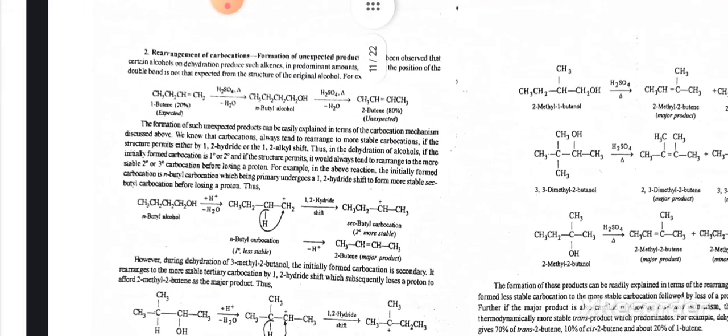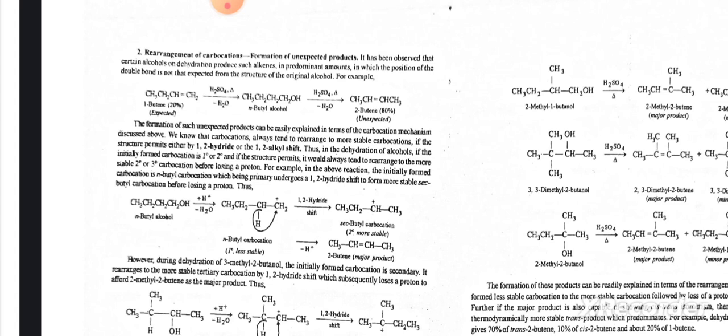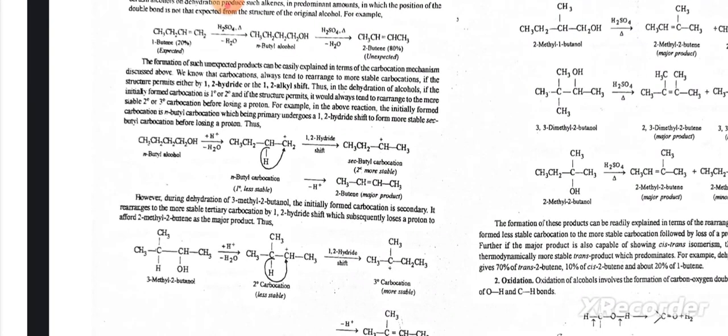Rearrangement of carbocations, formation of an unexpected product. It has been observed that certain alcohols on dehydration produce such alkenes in predominant amounts in which the position of the double bond is not the expected one from the structure of the original alcohol. The formation of such unexpected products can be easily explained in terms of the carbocation mechanism discussed above. We know that carbocations always tend to rearrange to a more stable carbocation. The structure permits either a 1,2 hydride shift or a 1,2 alkyl shift.